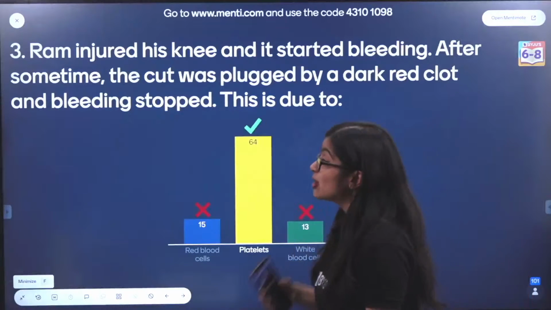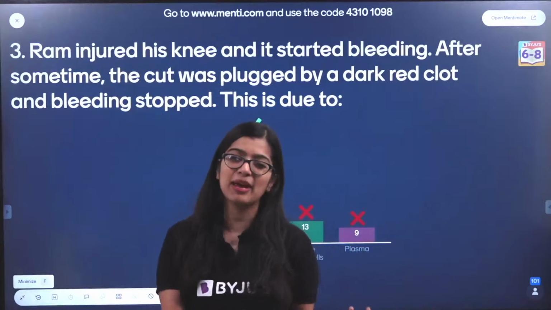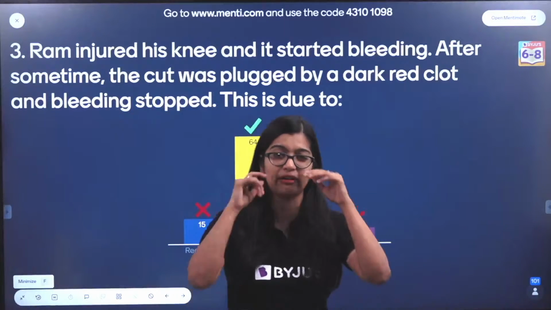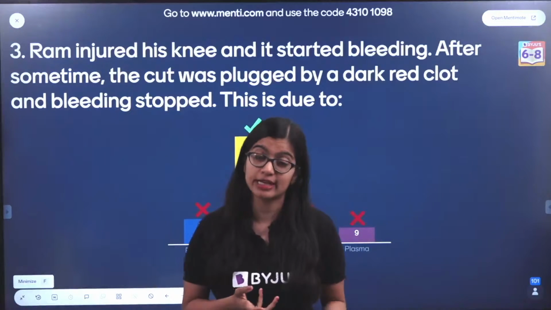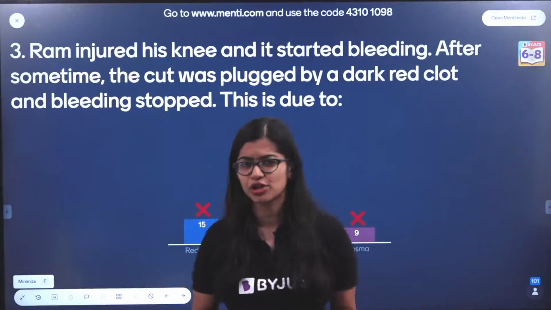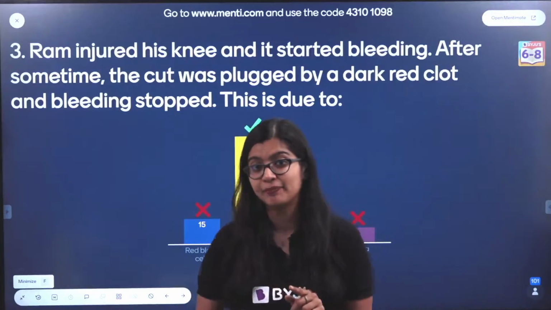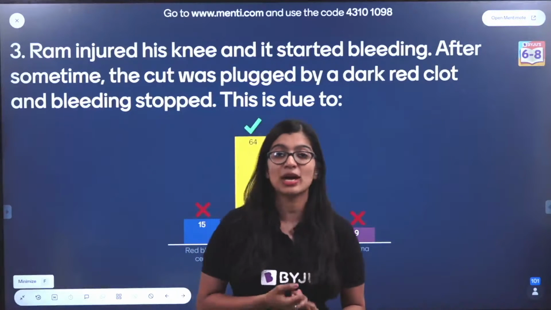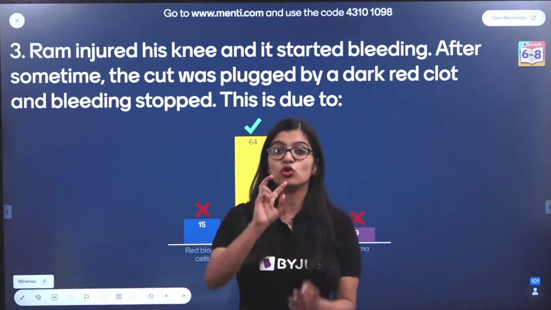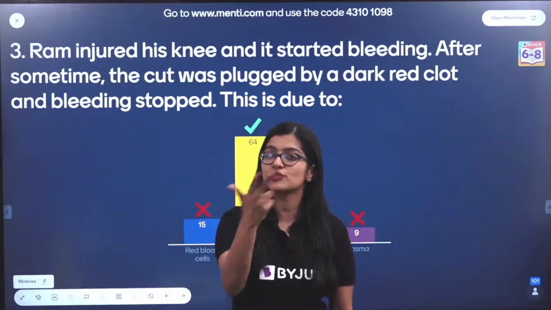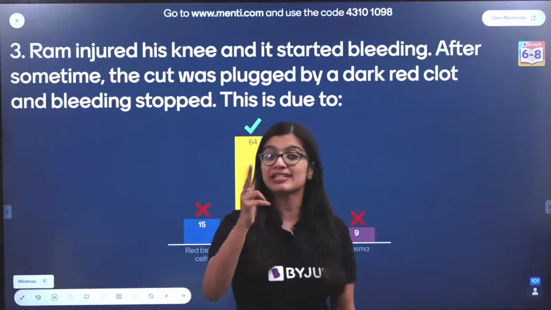So now when we talk about clotting, this may be a little out of syllabus, or maybe I've still not taught you, and some of you in 7th may be wondering, ma'am, we've still not learnt about this. Don't worry, I'll teach you in transportation in plants and animals. 8th graders, you've already learnt it in grade 7. In ANTHE as well as sometimes in Olympiad, you will get questions, so there are chances you will get questions from your previous grade also, which is why it's important that you know this.